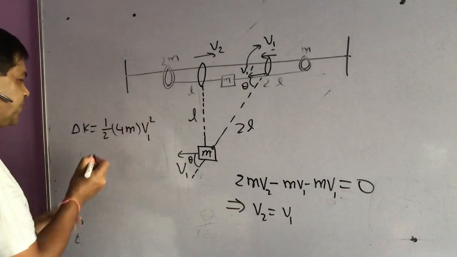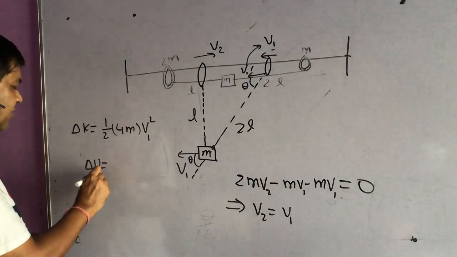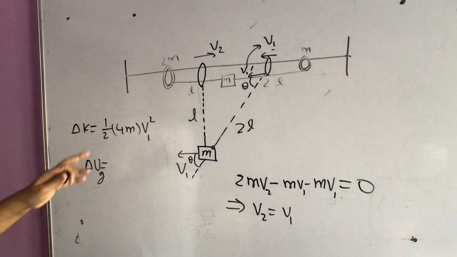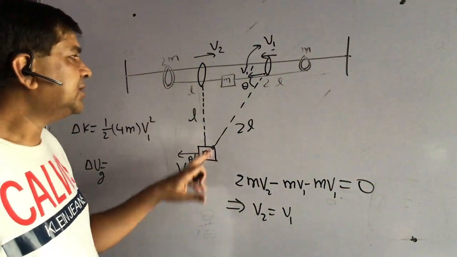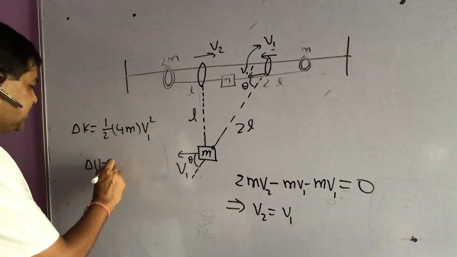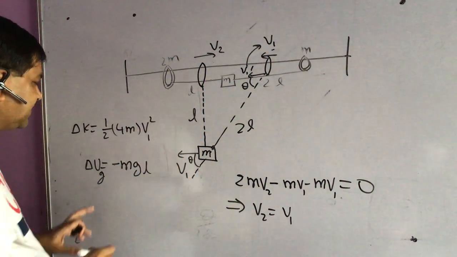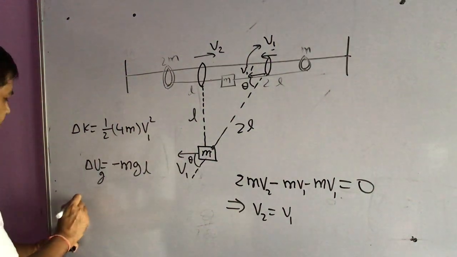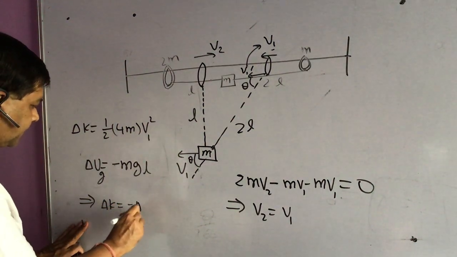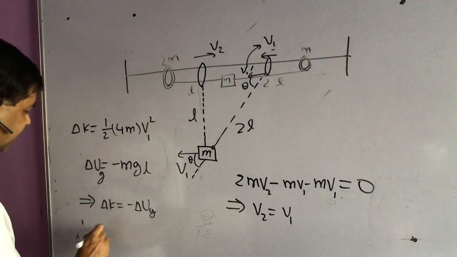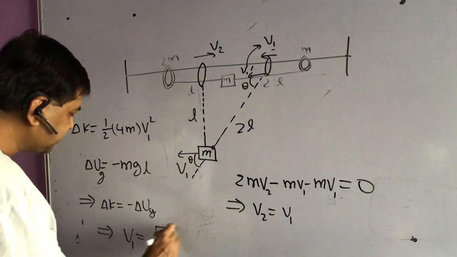That is going to be equal to the loss in potential energy. And when you calculate delta U, it is only of the gravitational potential energy. The only conservative force acting here is the weight of the block. So delta U is going to be minus mgl, because the block has come down vertically by the distance l, the length of this string. So delta K is equal to minus delta U, and solving it, I am getting v1 equal to under root gl by 2.